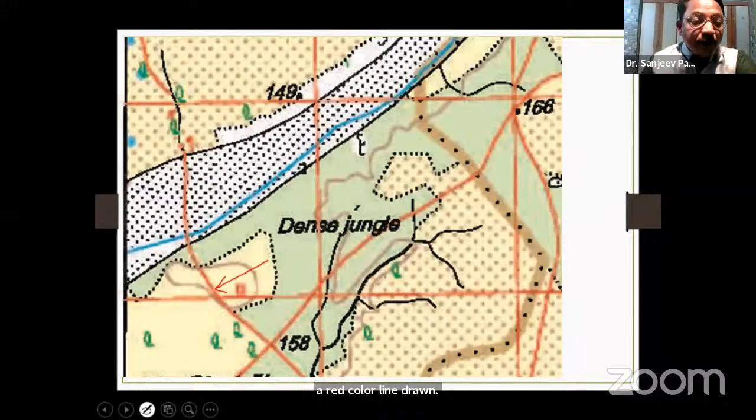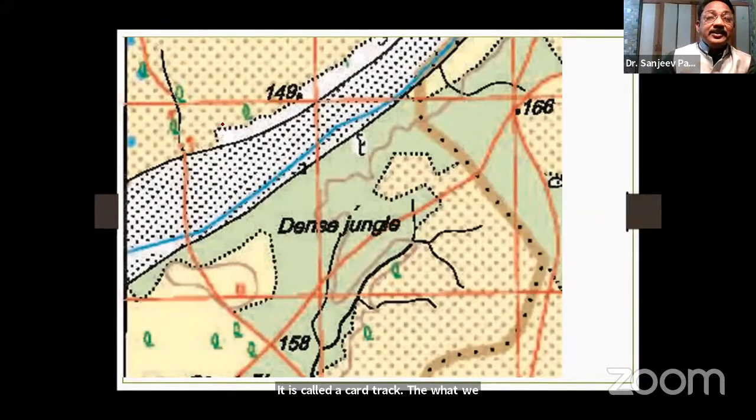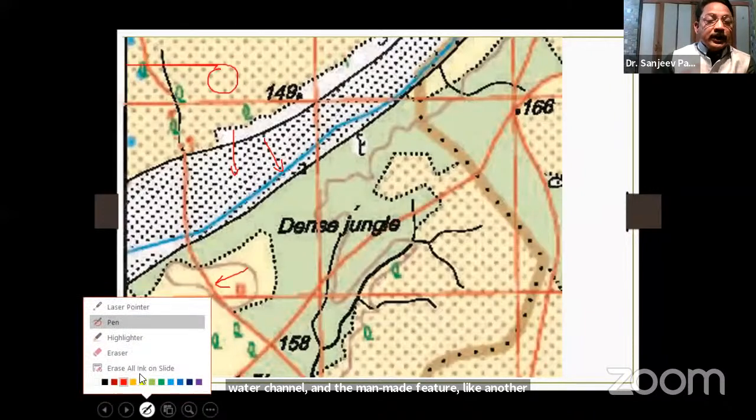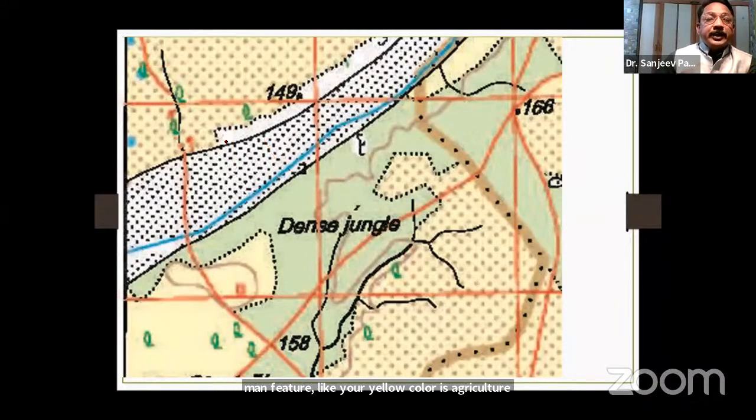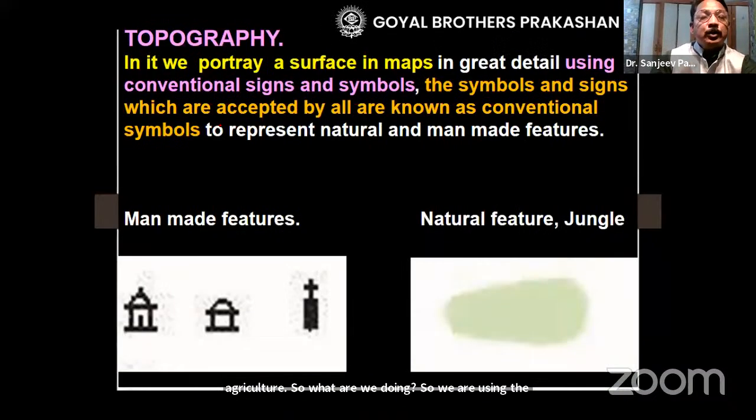So what we have done is, we are using the signs and symbols to show natural features like a river, natural features like the perennial water channel, and man-made features like a cart track. Another man-made feature, like here yellow color, is agriculture. So we are using the accepted conventional signs and symbols to show the man-made features and natural features.